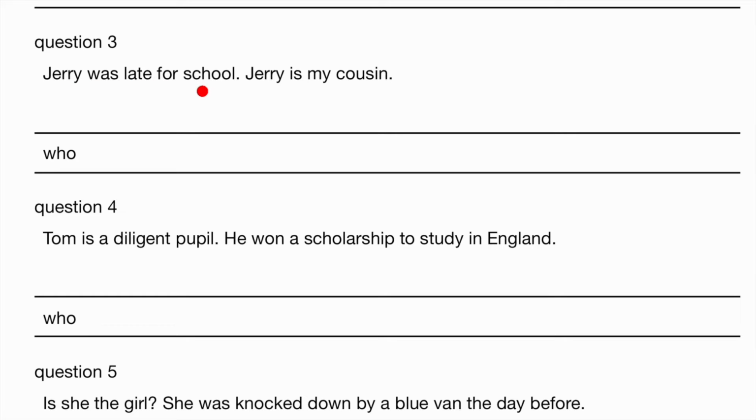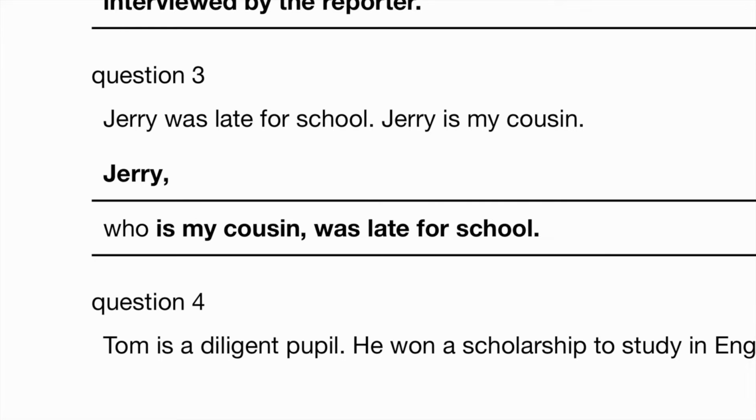Jerry was late for school. Jerry is my cousin. Jerry, who is my cousin, was late for school. Now, if you're thinking whether the other way could be acceptable, Jerry, who was late for school, is my cousin, I would say in terms of grammar, yes, no problem. Although this sounds better, grammatically both are fine.